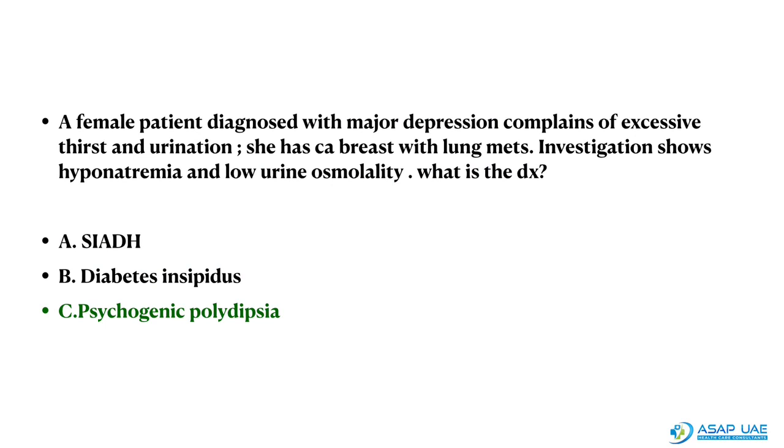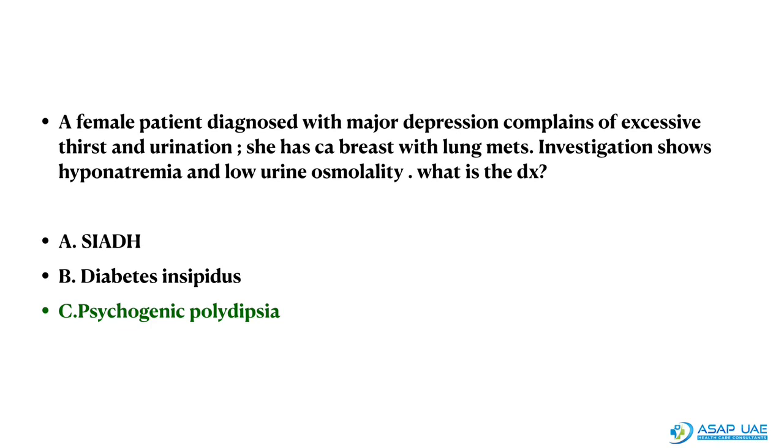Now let's come back to our question. The patient here is diagnosed with major depression who complains of excessive thirst and urination. She has a history of CA breast with lung mets. And the investigation shows hyponatremia and low urine osmolality. What is the diagnosis? Here we may get confused with SIADH because a history of malignancy is given, and psychogenic polydipsia because a history of depression is given. So we can rule out the options one by one with the help of the investigation given.